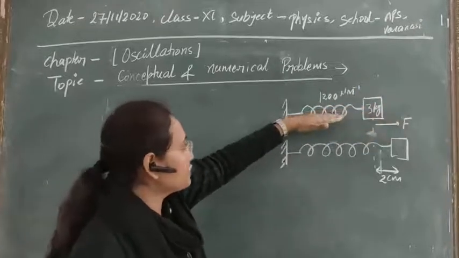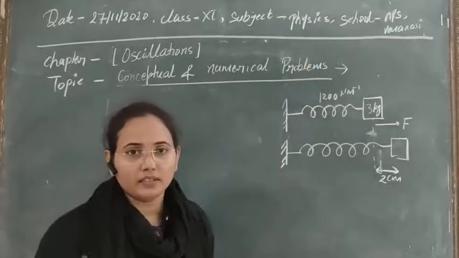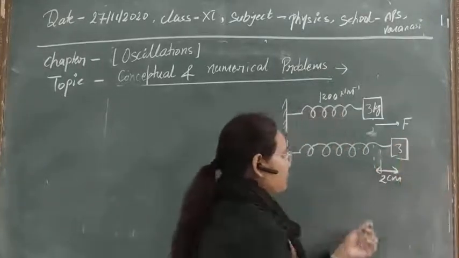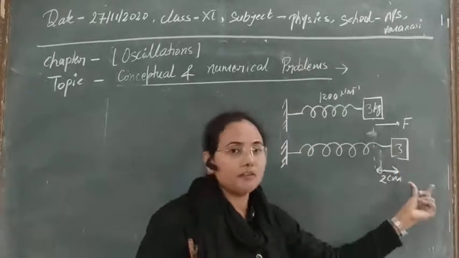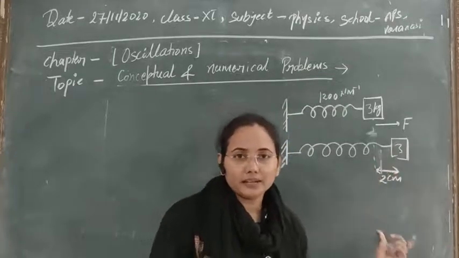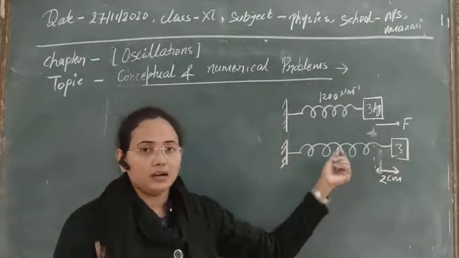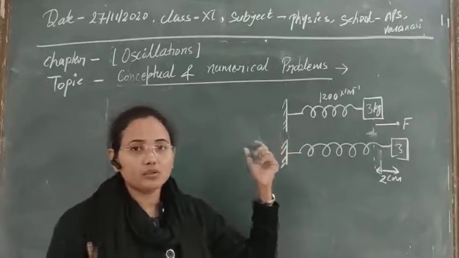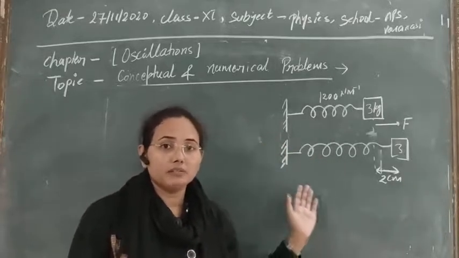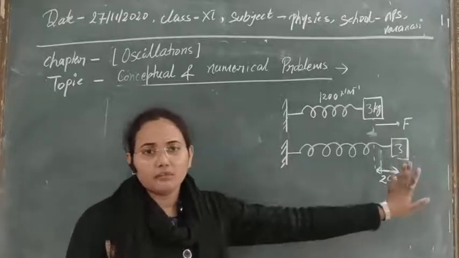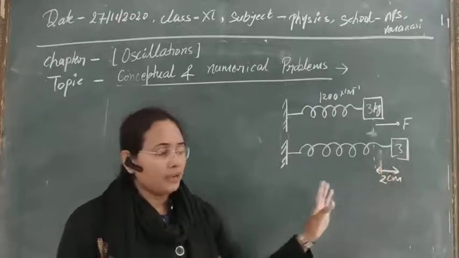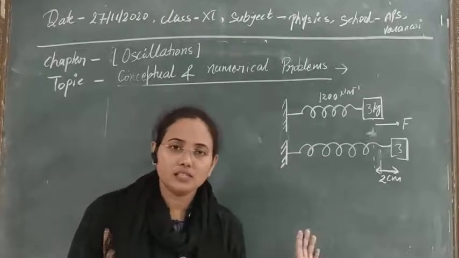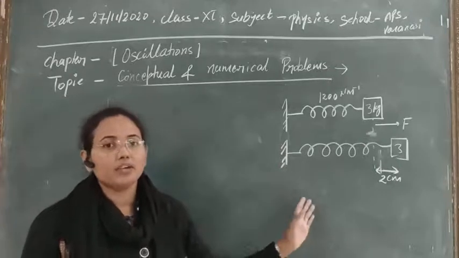A 3 kg mass is attached to a spring which has a spring constant 1200, and now we displace this mass by 2 cm by the application of force on it. Then obviously you know that in this spring mass system, due to the displacement, a restoring force will be developed in the opposite direction, and due to that restoring force it will start to vibrate. We have already seen all this in the theory. First question: what is the frequency of oscillation, and how can we calculate it?